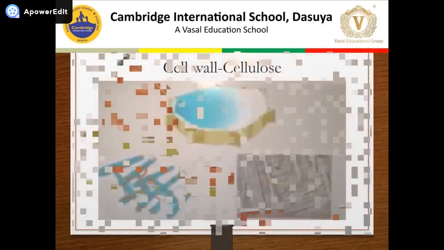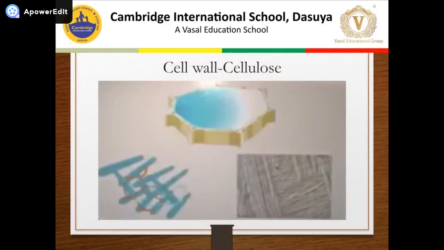Similarly, the cell walls of plant cells are made up of such building blocks, which are long and fibrous, called cellulose. So cellulose when put together forms the entire cell wall of the plant cell.